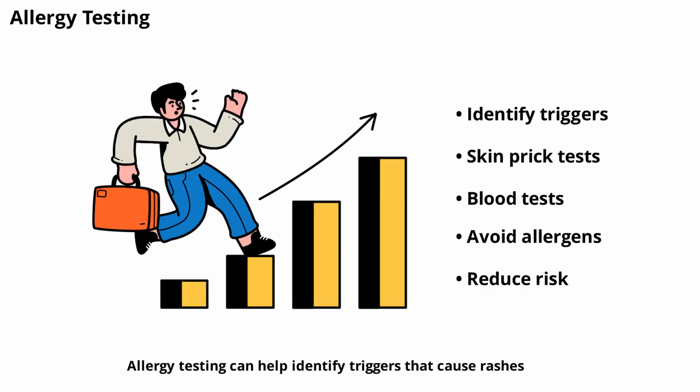Allergy testing can help identify triggers that cause rashes. Skin prick tests or blood tests are commonly used. Knowing your allergens allows you to avoid them and reduce the risk of future rashes. Next, we'll discuss how pets and animals can sometimes contribute to skin irritation.